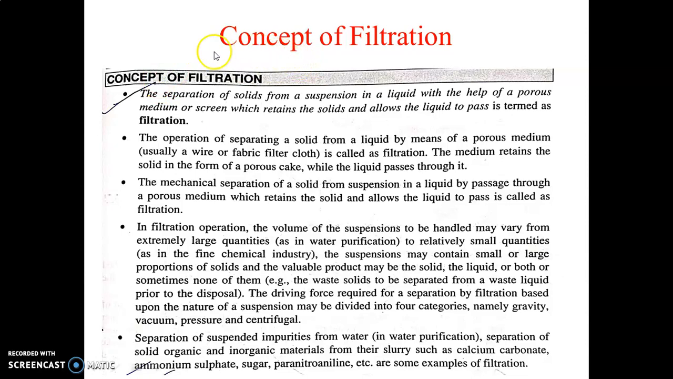So first we will discuss what is the concept of filtration, or we can say how we can define the filtration. The separation of solid from the suspension in a liquid with the help of a porous medium or screen which retains the solid and allows the liquid to pass is known as filtration. That means suspension. So what is meant by suspension? It is a solid and liquid mixture, then it is called a suspension.